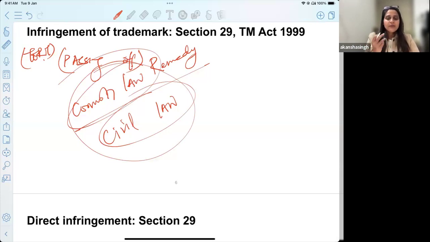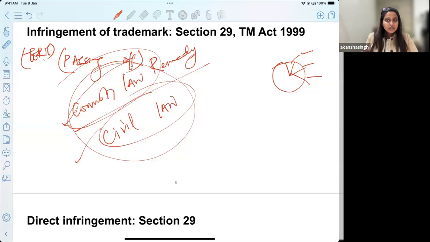You can just Google, and you will get a world map wherein you will find a pie chart which will say that the blue part is common law, orange is civil law, and red is a mixture of both. Just try to find out where India exists. This is important because, see, now in a discussion of trademark, I'm talking about this. You may get a question regarding torts, and if you have clarity about the common law idea, the concept behind the law of torts being recognized as one of the laws, your answers will be very different from other people's.